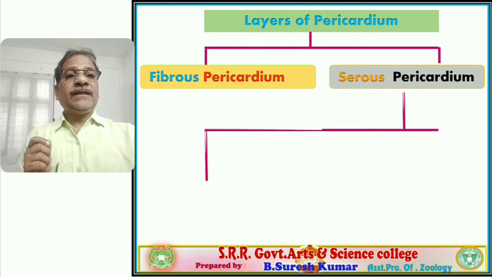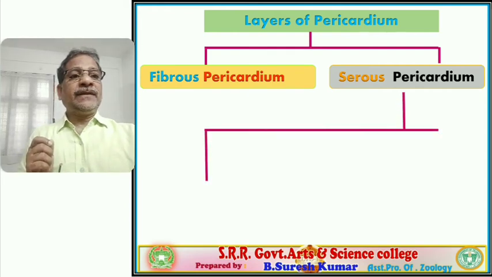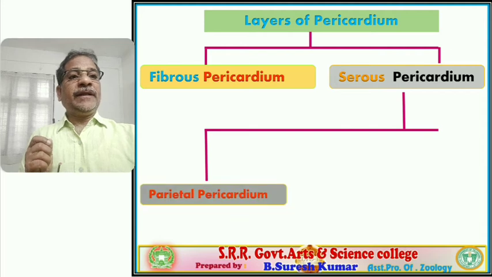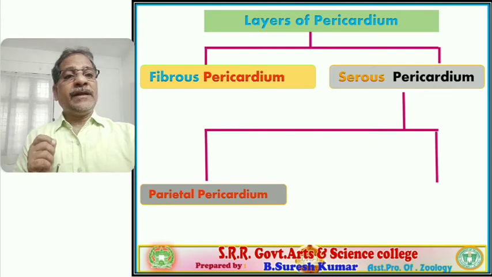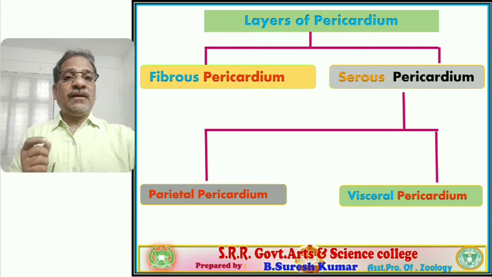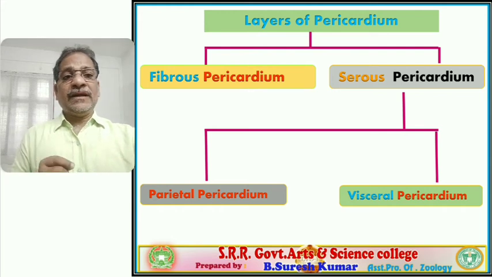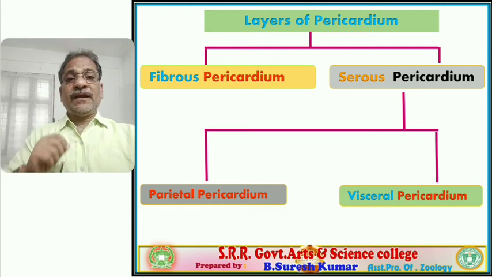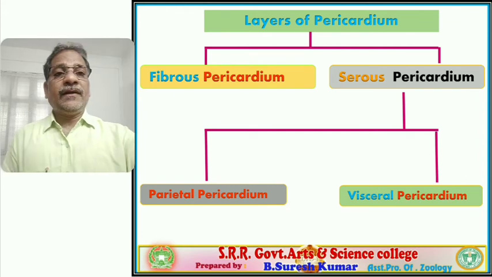The fibrous pericardium is single, but the serous pericardium again includes two layers. They are parietal pericardium and visceral pericardium. They are also called serous parietal layer and serous visceral layer.